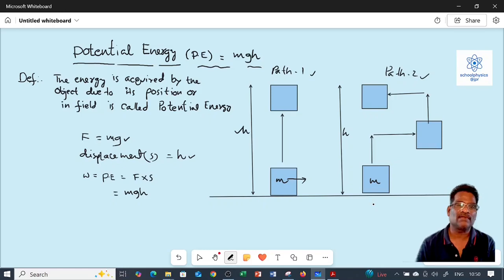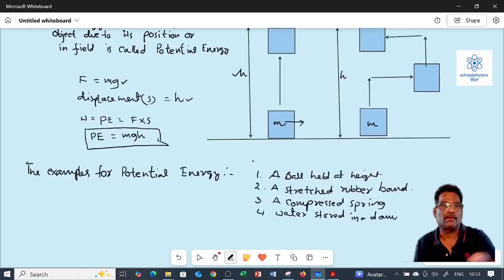Therefore, the equation for potential energy is PE = mgh. Examples of potential energy: a ball held at a height, a stretched rubber band, a compressed spring, and water stored in a dam.